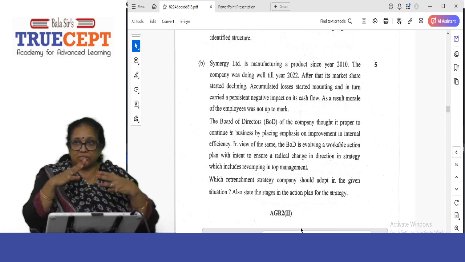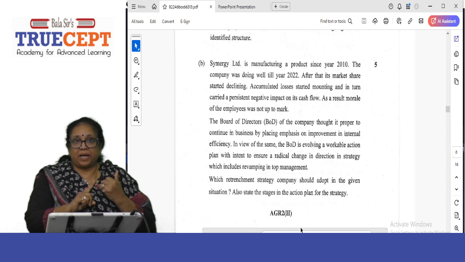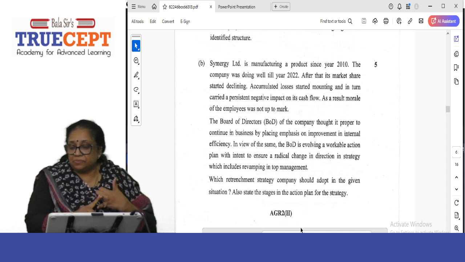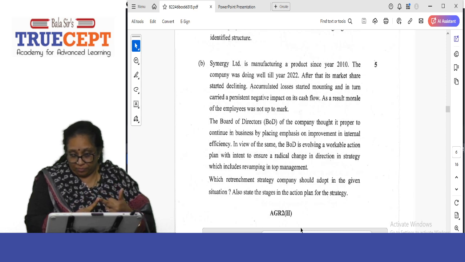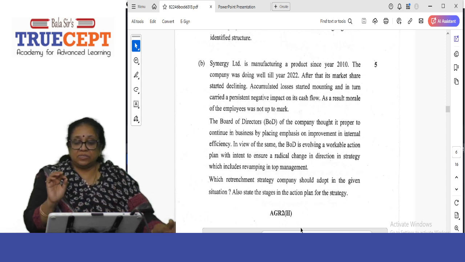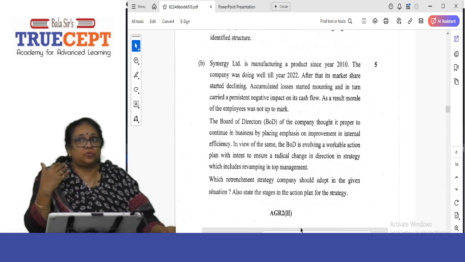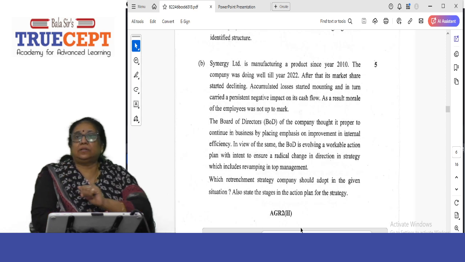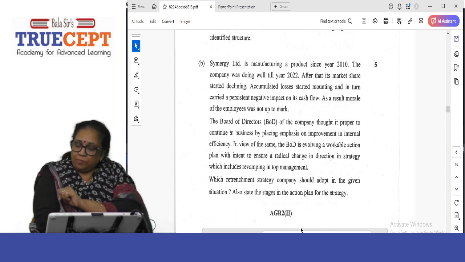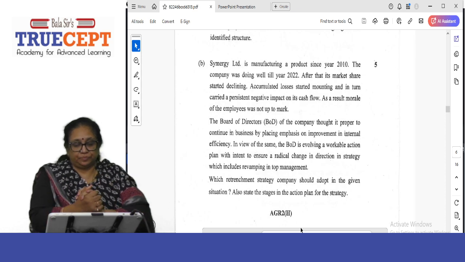So the market share, see, these are the key words you're looking for. Market share has started declining. Their accumulated losses have started mounting. And there is a persistent negative impact on its cash flow. As a result, the morale of the employees was not up to mark, which means the employees also, maybe there is a little employee attrition also, employees are leaving.